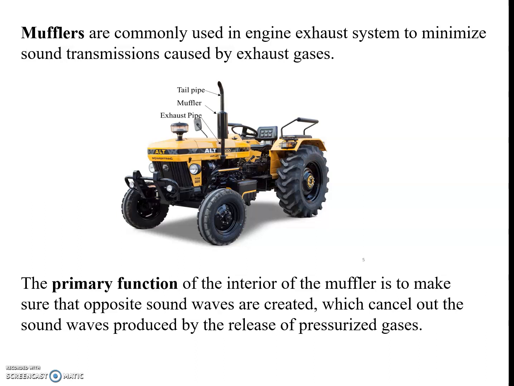As soon as the sound waves enter this exhaust pipe, opposite sound waves are created inside this chamber and the sound waves cancel each other. So the primary function of the interior of a muffler is to make sure opposite sound waves are created which cancel out the sound waves produced by the release of pressurized gases.